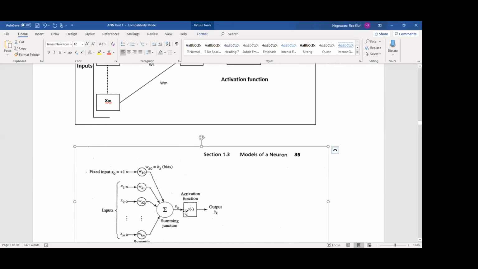We apply the activation function on this summation. What does the activation function do? If there is linearity, it converts it from linearity to non-linearity. That is the role of the activation function. So try to remember: conversion from linearity to non-linearity, for that we use the activation function.